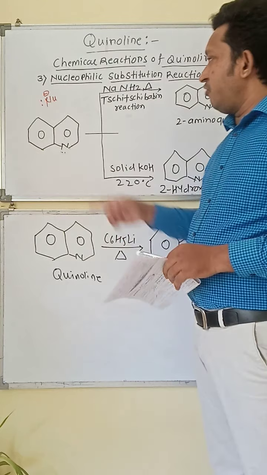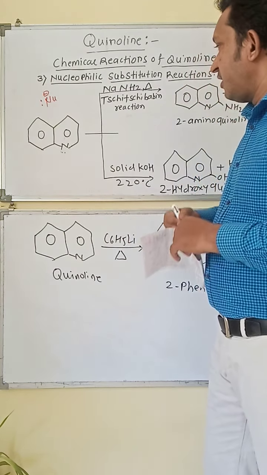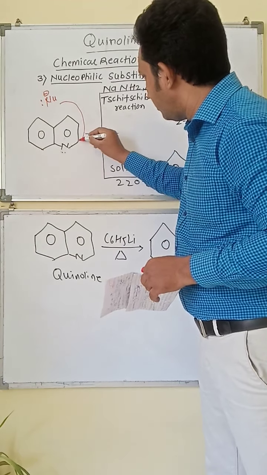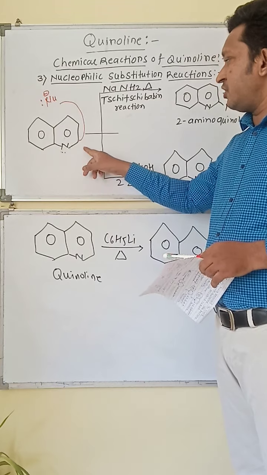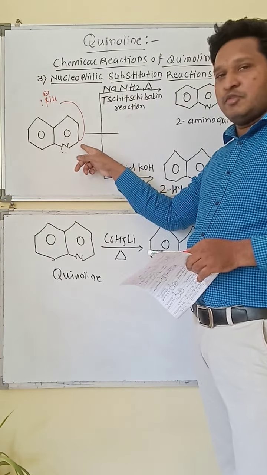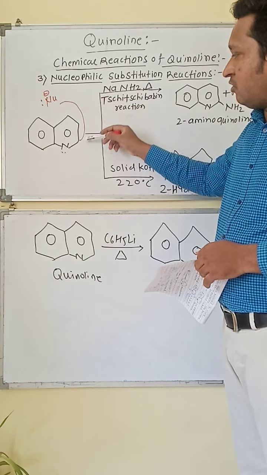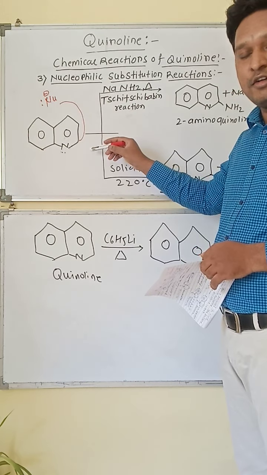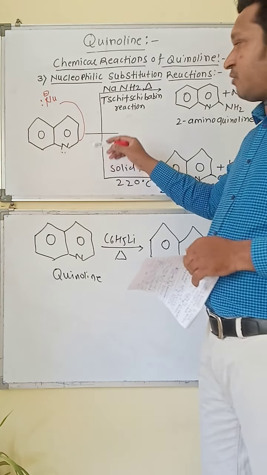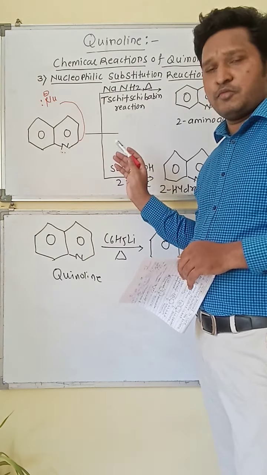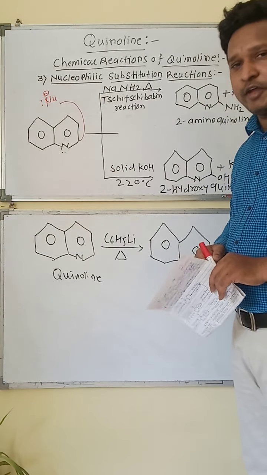So they will attack the electron deficient center in the aromatic ring, means the carbon positive in the ring, and there is a formation of the substituted product. This reaction is called the nucleophilic substitution type of reactions.